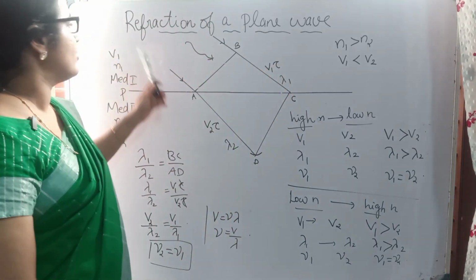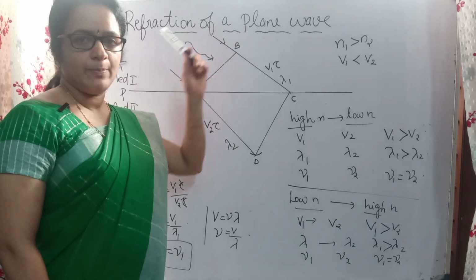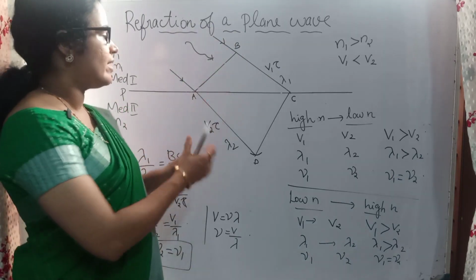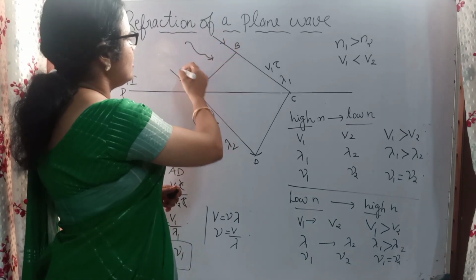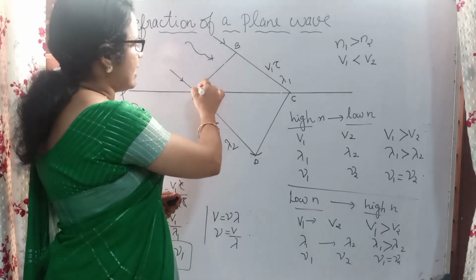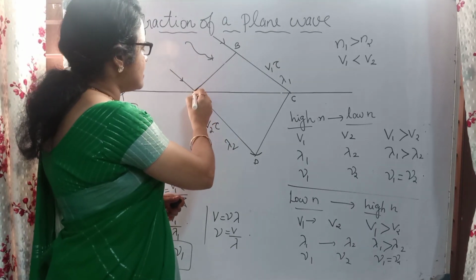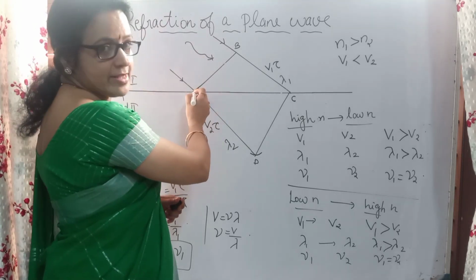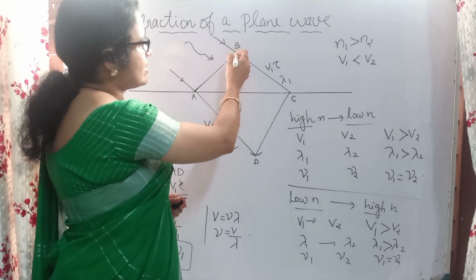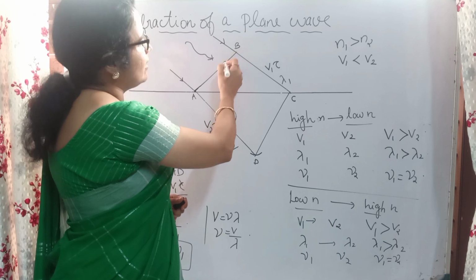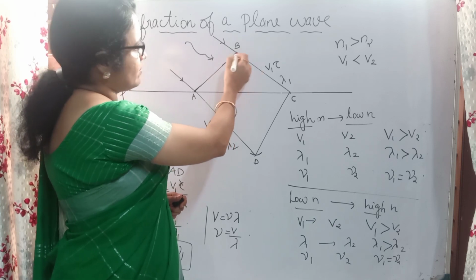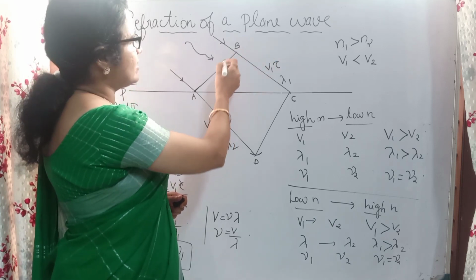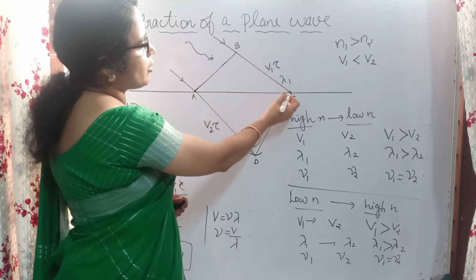So here also we are considering a plane wavefront AB. This is AB, the plane wavefront, and A is incident at the point on the surface PP dash. Then B is here, and when the time passes, what will happen? This B will travel to point C.